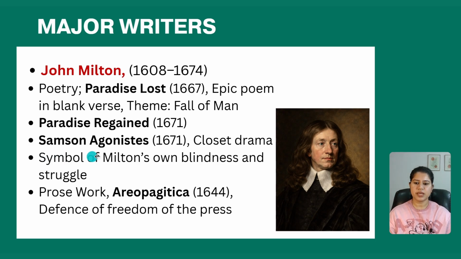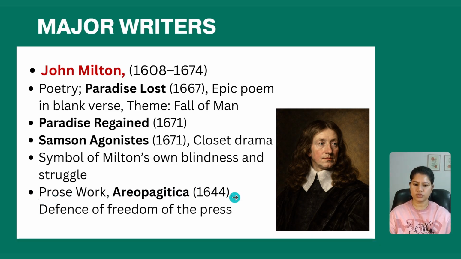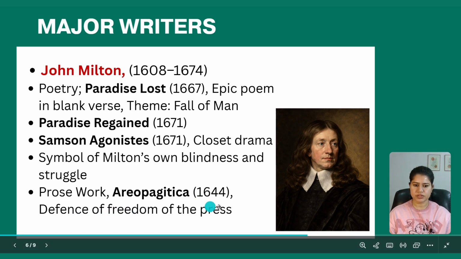Then we have Samson Agonistes in 1671, a closet drama, which is a symbol of Milton's own blindness and struggle. As we know, at the age of 23, Milton went blind. So this work is a symbol of Milton's own blindness and struggle. Then we have his prose work, Areopagitica, in 1644, which is a defense of freedom of the press.